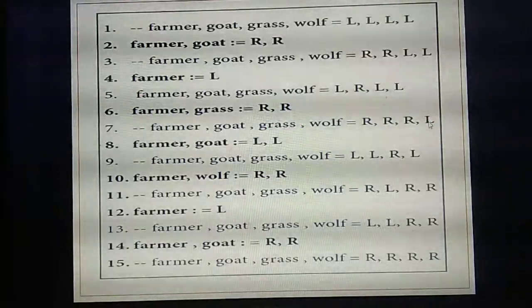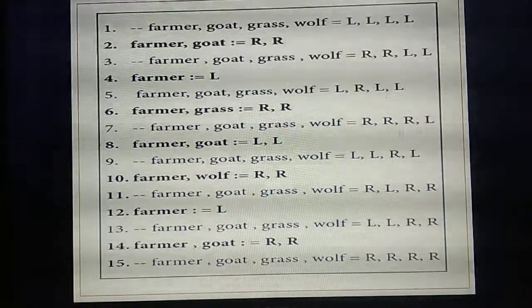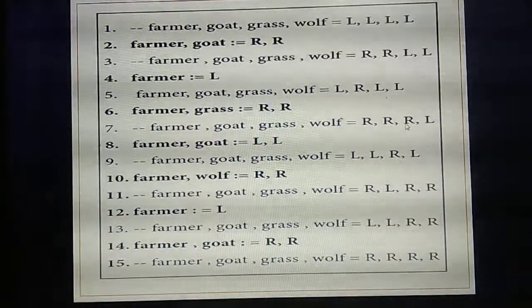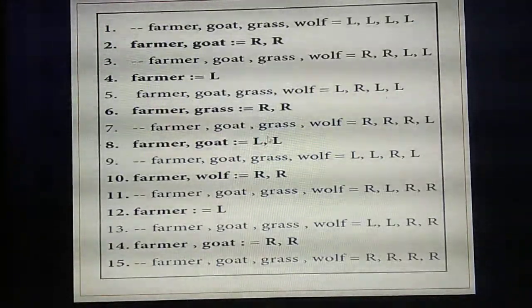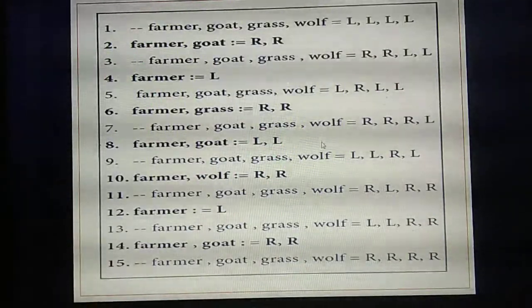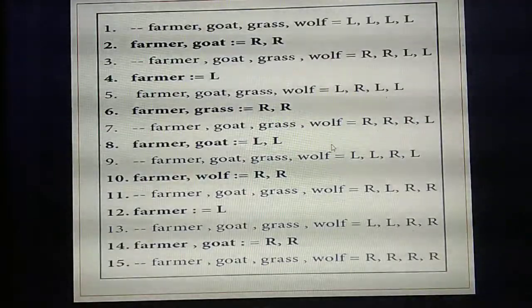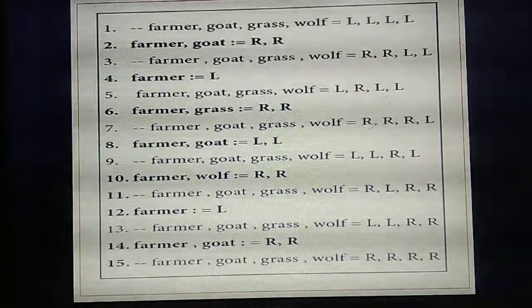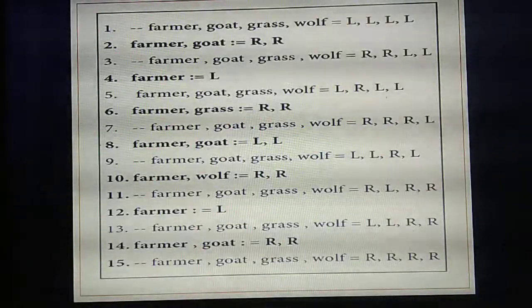But what's the condition? If a goat is left along with the grass bundle, the goat will eat everything. So the farmer is coming to the left side along with the goat. Understand? So here the farmer and the grass, both of them are on the right side, and only the wolf is alone on the left side.